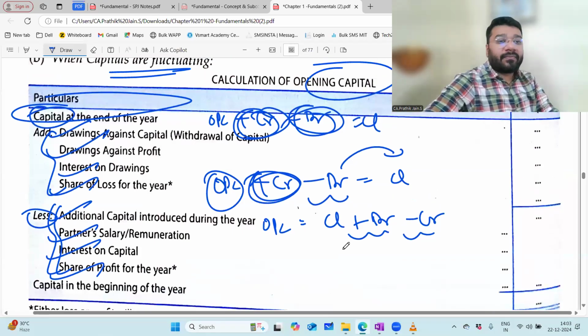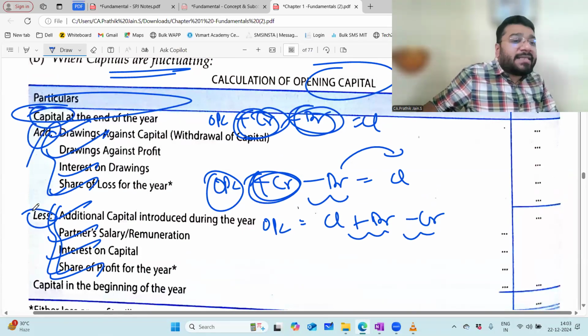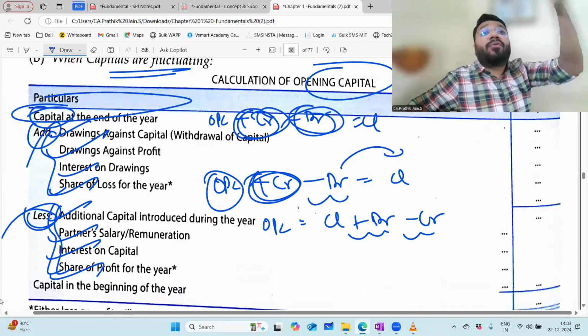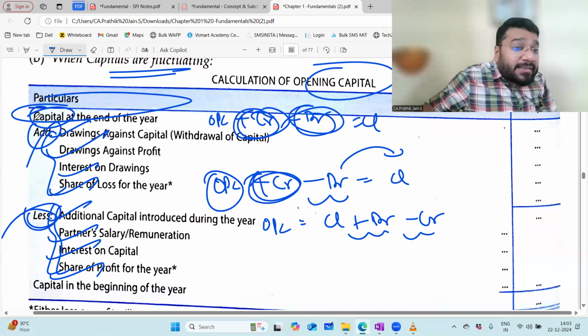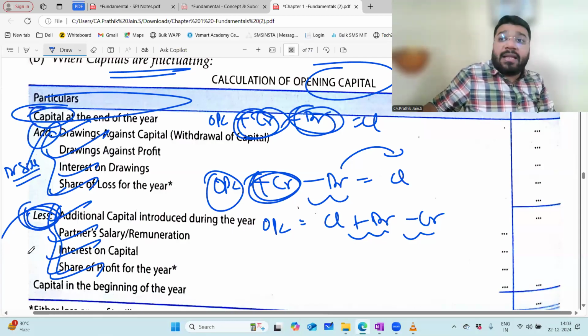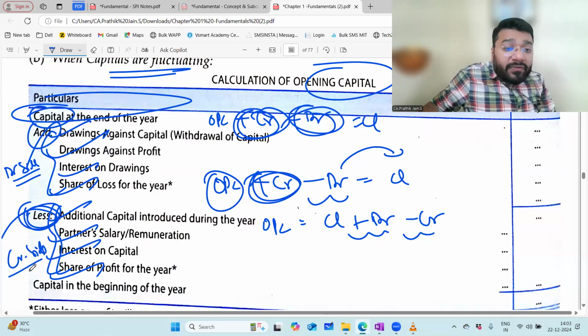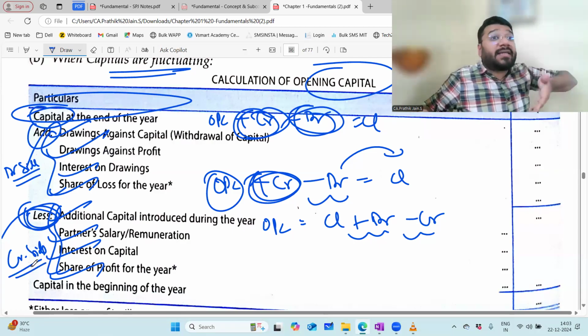Any problem? So all this data of addition and subtraction is coming from where? It's coming from your capital account. The add part is nothing but the debit side of the capital ledger. And all the less items are nothing but the credit side of the capital ledger. So see in the debit side and credit side, what have they considered and what have they not considered.